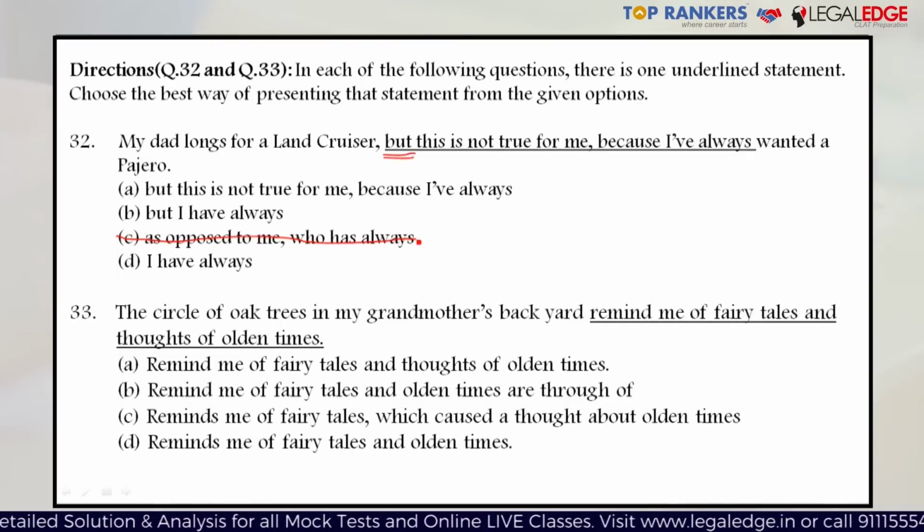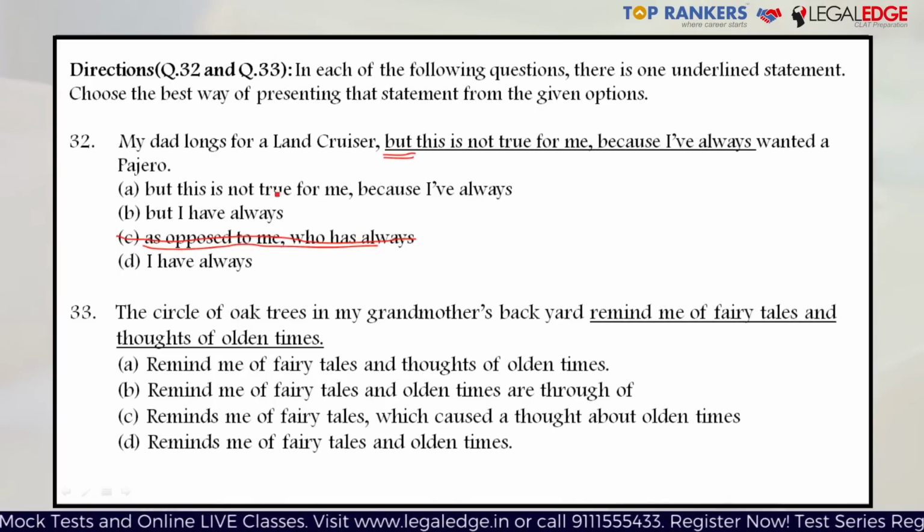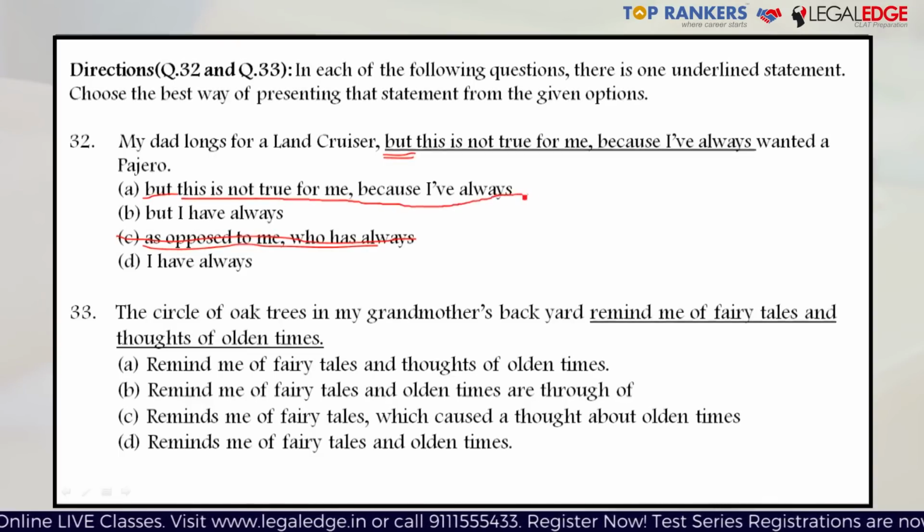Apart from this problem, there's another problem. This particular option C is unnecessarily wordy. We do not need this particular fragment of sentence, as opposed to me who has always. We could have expressed it in lesser words, in fewer words. Similarly, in option A, there is the same problem. Even though we have the conjunction but which we require, the rest of the sentence is again unnecessarily wordy, and therefore this also cannot be the right answer.